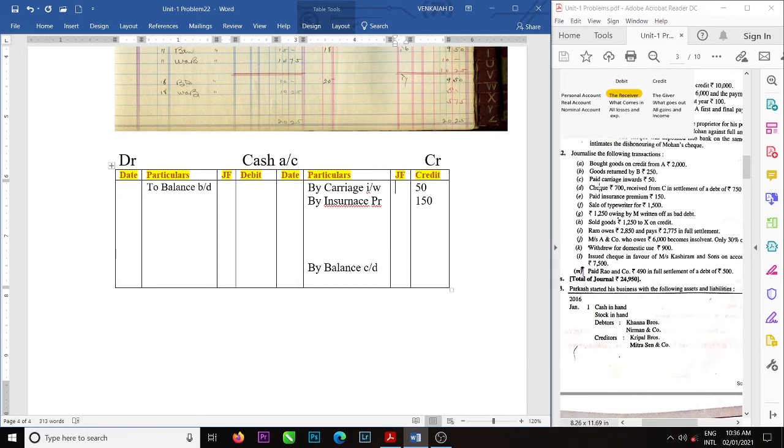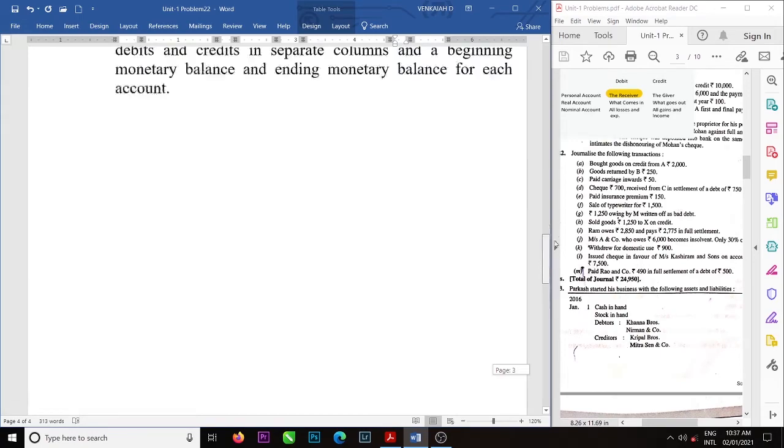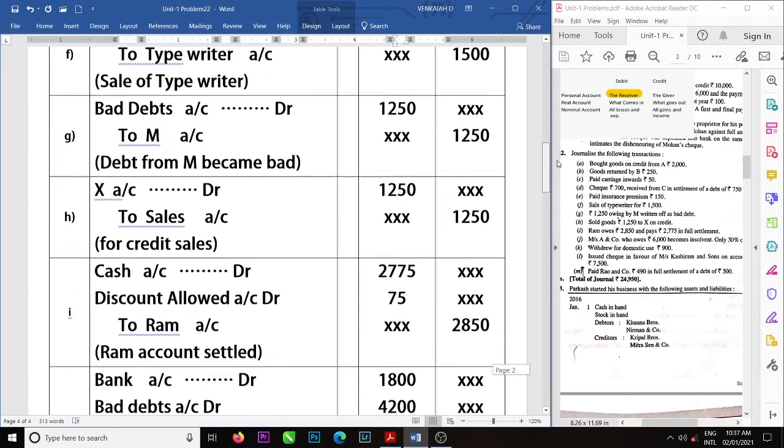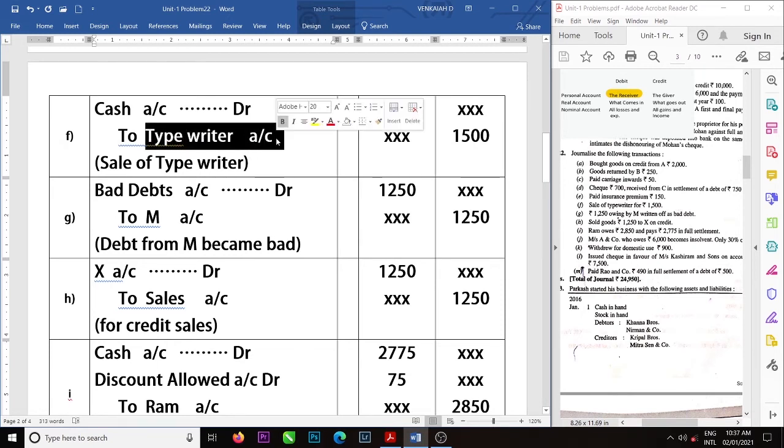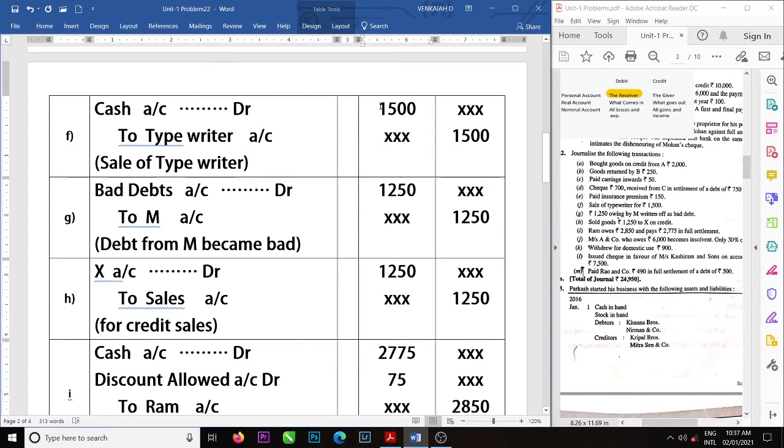Next entry is a journal entry, sale of typewriter. So we sold typewriter. Here cash is showing debit. So come to the debit side of the account. Take the name of the credit account, and post the amount of cash which is representing debit against the cash. Okay?